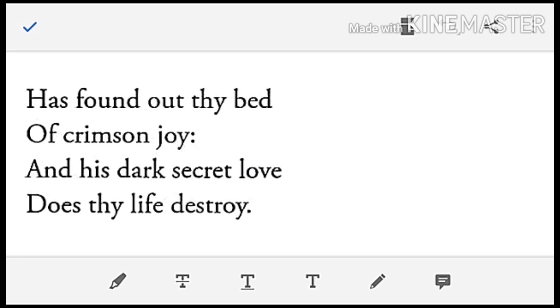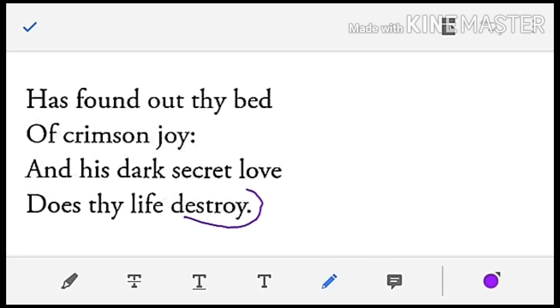Is there any will behind falling in such a dark secret love? Yes, there really is a will behind it. What is the main cause here? Only to destroy. Destroy what? Destroy the rose. Here destroy means destruction, even the destruction of thy life.